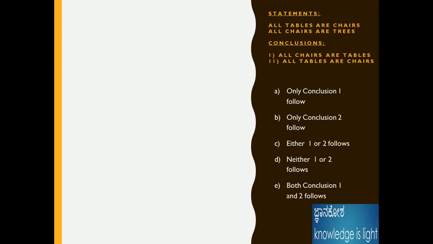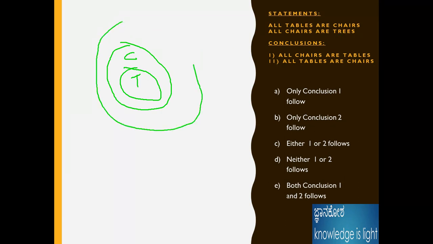All tables are chairs. For example, all tables are chairs. I will write the diagram: T is the tables, C is the chairs. All chairs are trees. This is the statement given in the problem. Next, the conclusions.